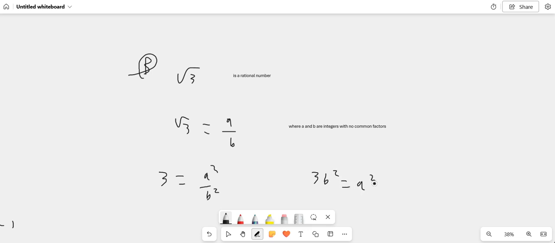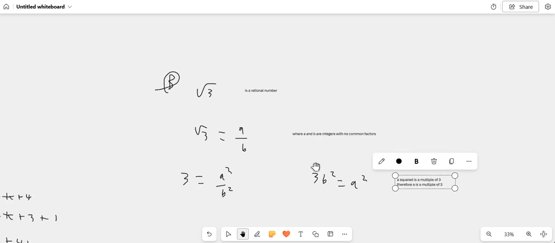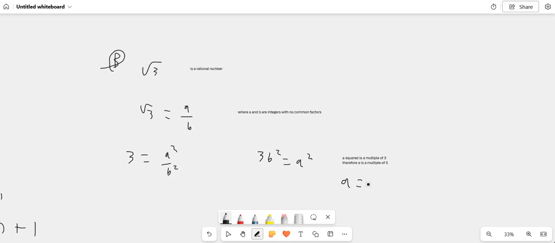Now that you've got this situation, that means that a squared must be a multiple of 3, because you've got 3 times the number. So therefore, a squared is a multiple of 3. And if a squared is a multiple of 3, therefore a is also a multiple of 3. Because we said in the earlier part, if n squared is a multiple of 3, then n is a multiple of 3. That's what we said in part A. So from part A, you know that. So hence I can write a as just 3c.